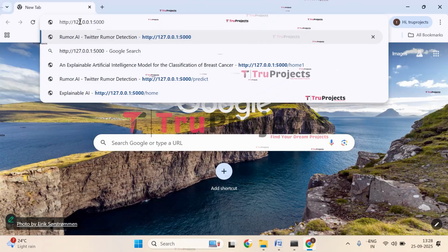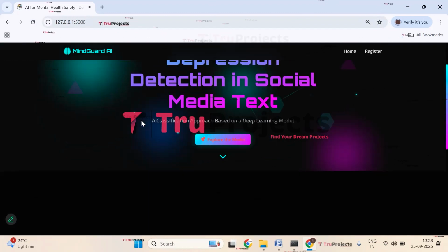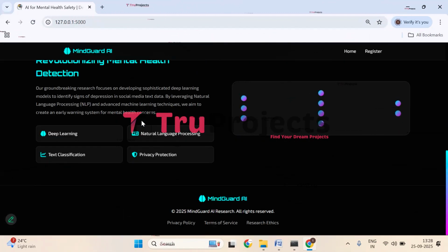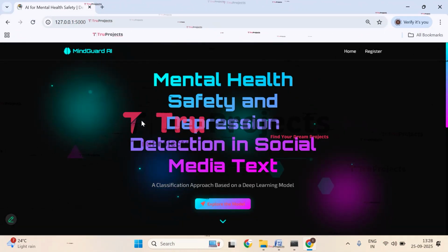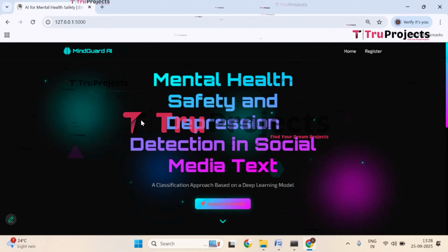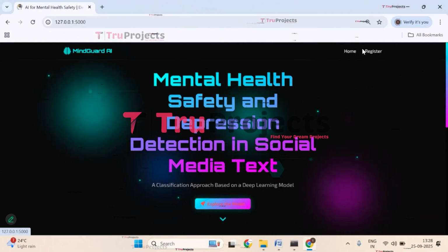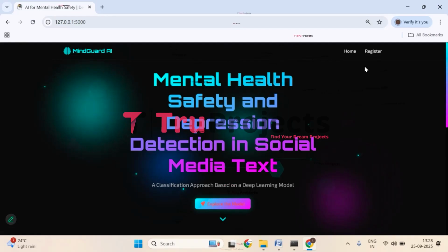Paste the link here and click on enter. This is the web page of the project, which is displayed in the browser, and this is developed using the Flask framework. So to do the prediction, we need to get registered first. So click on register or explore the model.